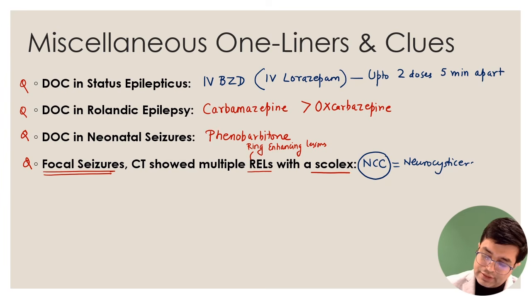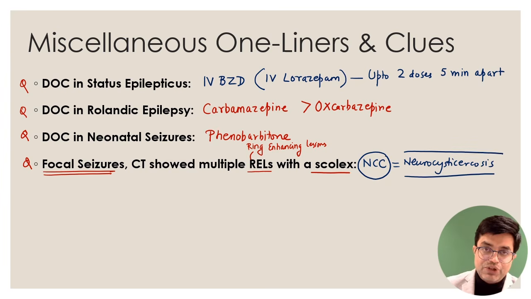Neurocysticercosis is caused by the Taenia species. It can cause scolex formation that can irritate the brain parenchyma, and it can cause seizures as well as raised ICP and focal neurological deficits. Remember the funda in neurocysticercosis. Does the parasite die by giving albendazole? Yes. But should we start albendazole directly? No. Any patient who is diagnosed with neurocysticercosis,